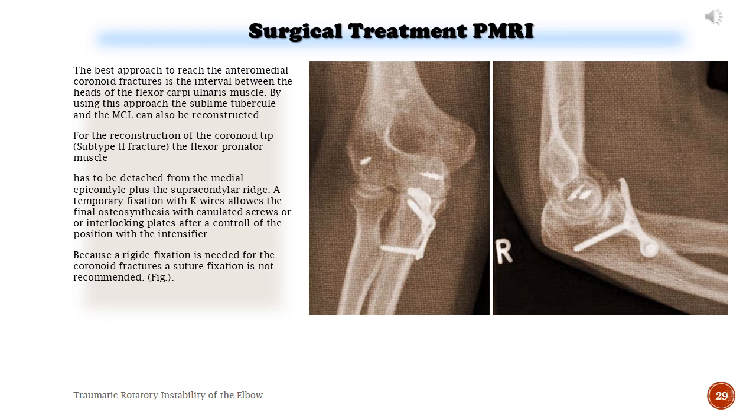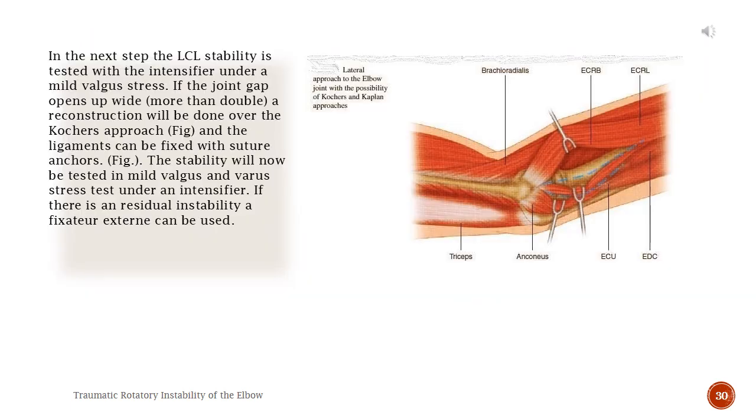Temporary fixation with K-wires allows the final osteosynthesis with cannulated screws or interlocking plates after control of the position with the intensifier. Because rigid fixation is needed for coronoid fractures, suture fixation is not recommended. Figure. In the next step, the LCL stability is tested with the intensifier under mild valgus stress.